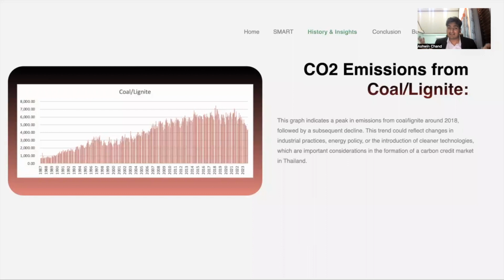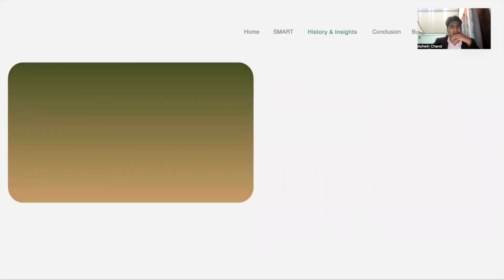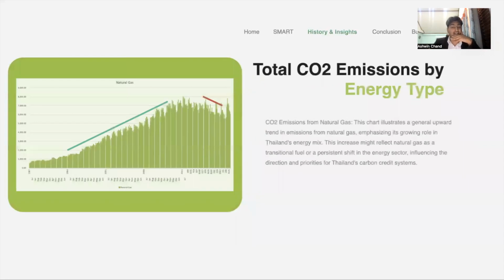Hence, this graph shows that it keeps growing upwards, and it indicates that Thailand is still using it. However, it has slowed down, but that doesn't mean it's less. It's still more than 3 to 4,000. Hence, it makes you wonder. And when we look at total carbon emissions by energy type, look at natural gases.